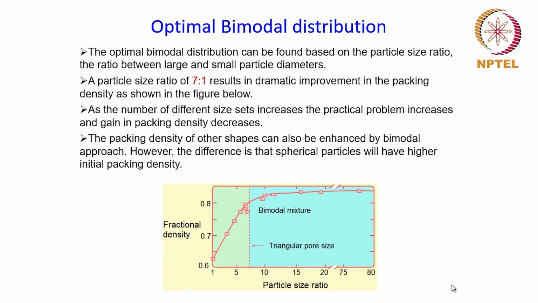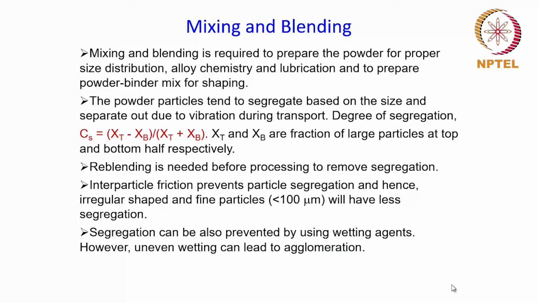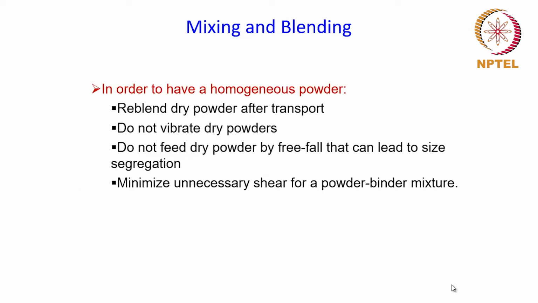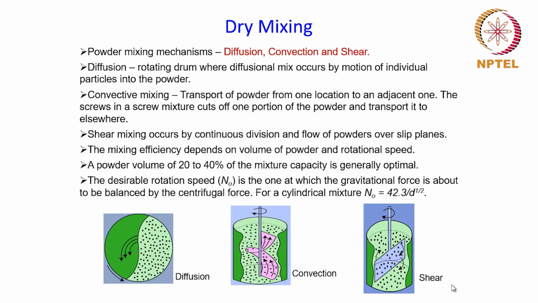So the need for mixing is very clear here, in order to get a uniform powder. That is what we are going to discuss next: the mixing and blending of powder, how it is done, what kind of equipment is used for mixing, what the mechanism of mixing is, and so on.